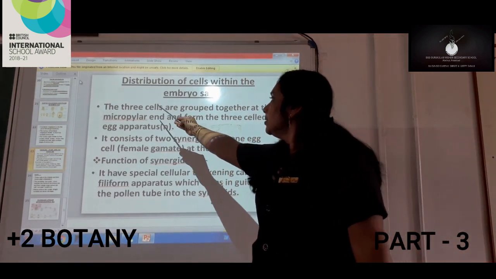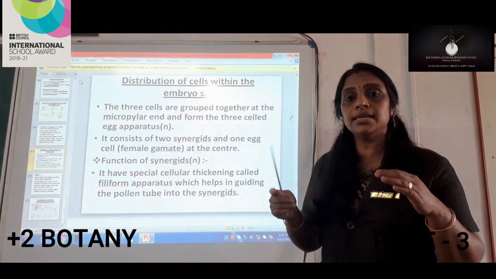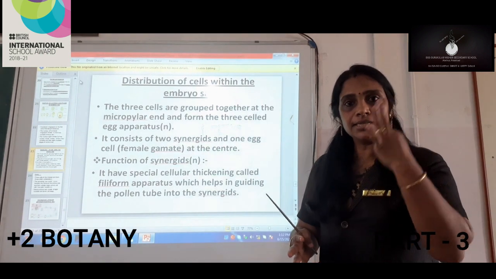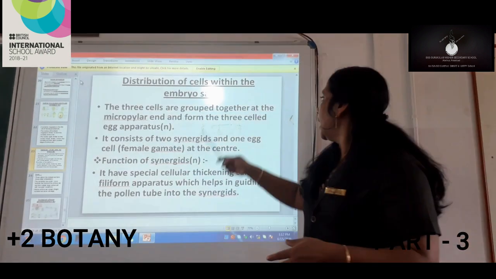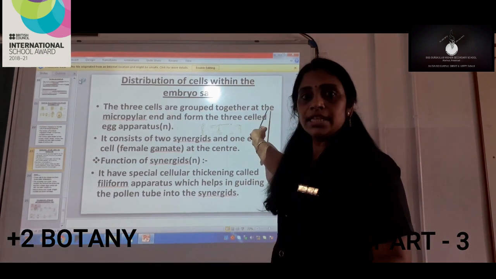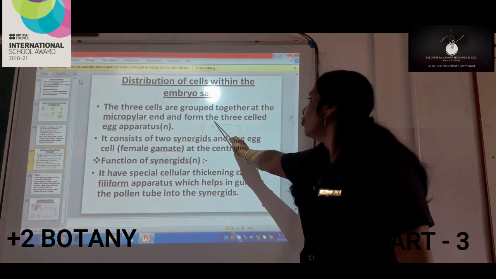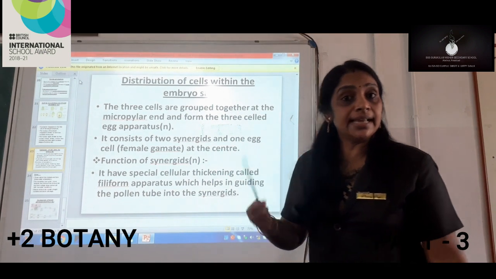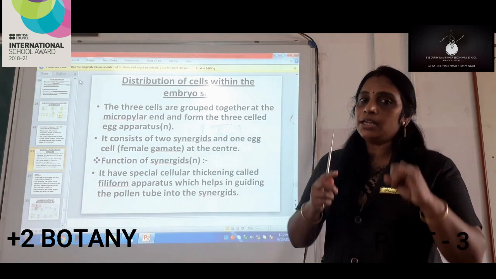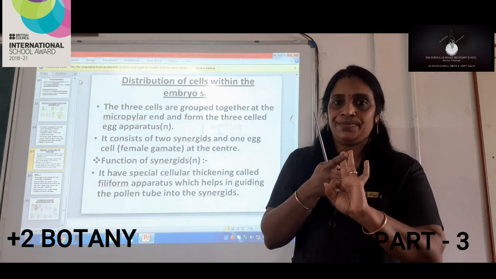Out of 8, 3 cells come together, form a group and arrange themselves at the micropylar end and form the 3-cell egg apparatus. 3-cell egg apparatus means one will be the egg cell and the other 2 will be the synergids.